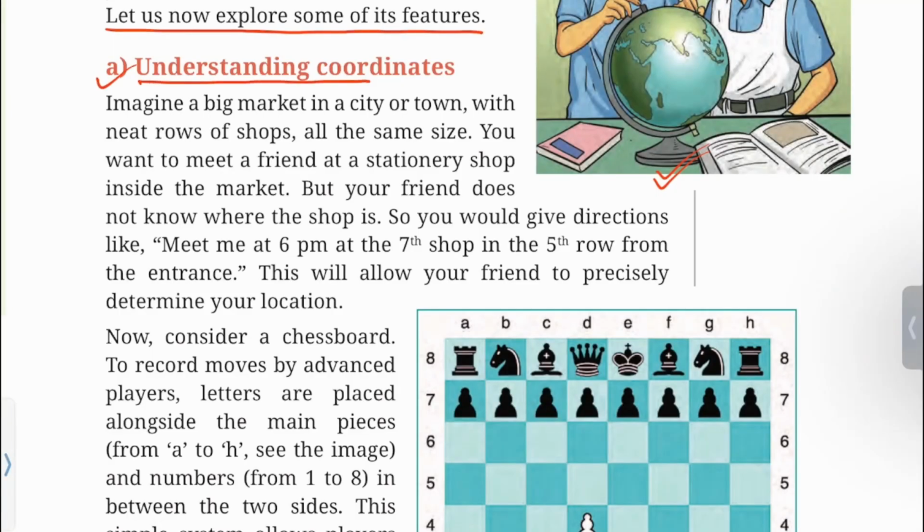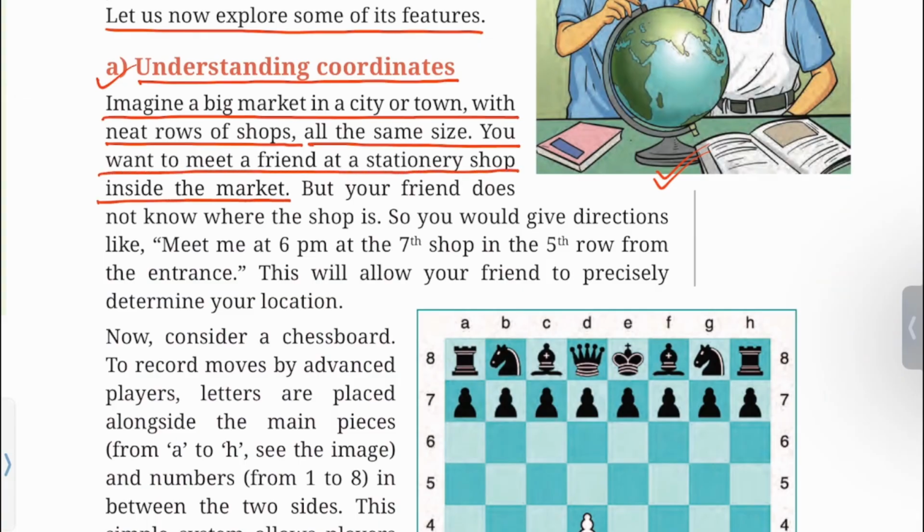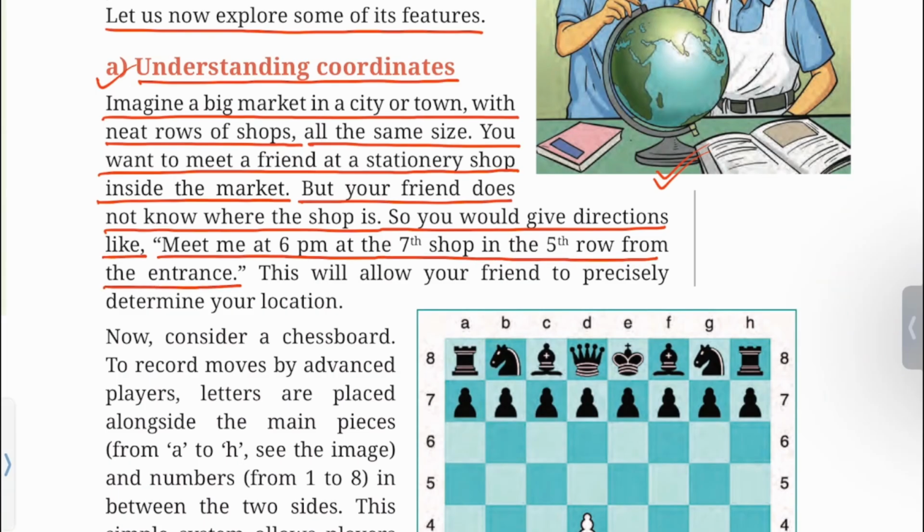A. Understanding coordinates. Imagine a big market in a city or town with neat rows of shops, all the same size. You want to meet a friend at a stationery shop inside the market, but your friend does not know where the shop is. So you would give directions like: meet me at 6 p.m. at the 7th shop in the 5th row from the entrance. This will allow your friend to precisely determine your location.